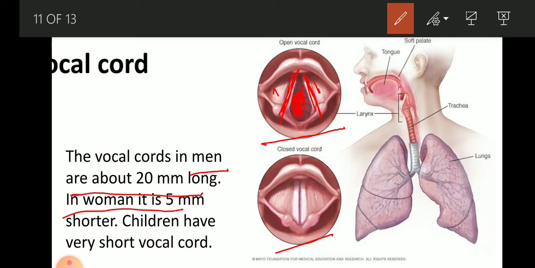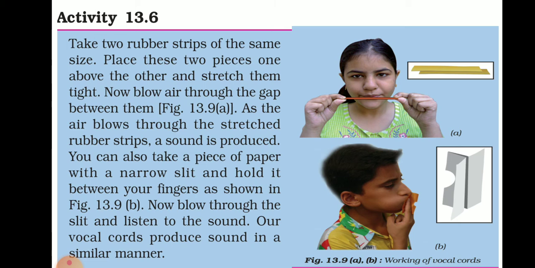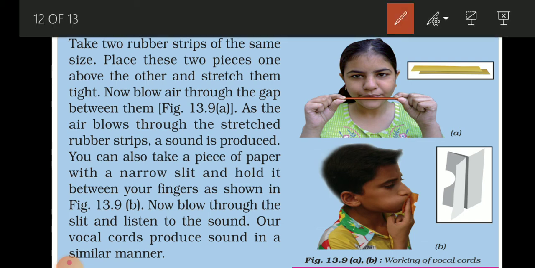So students, you can understand how it works. For this, we will learn one activity, that is 13.6 in your NCERT book, which helps you to understand how it works. And it is a very simple and easy activity. For this, you can take two rubber strips of the same size and place them one above the other and stretch them tight like this one. This girl is taking two rubber strips and stretching them and blowing air.